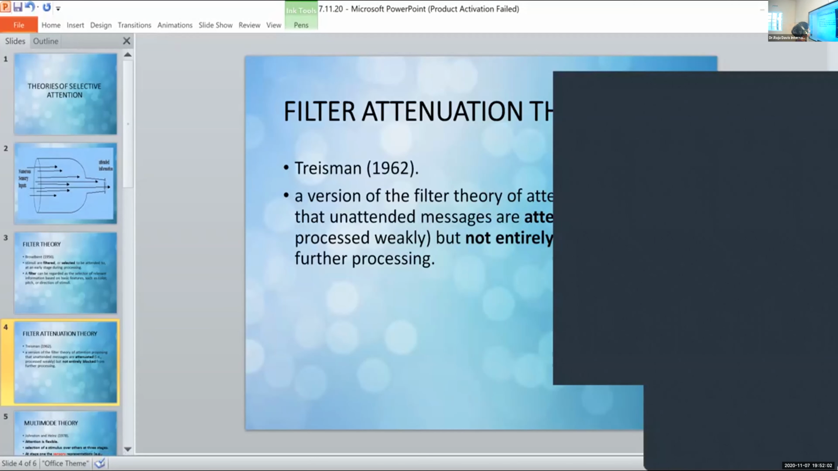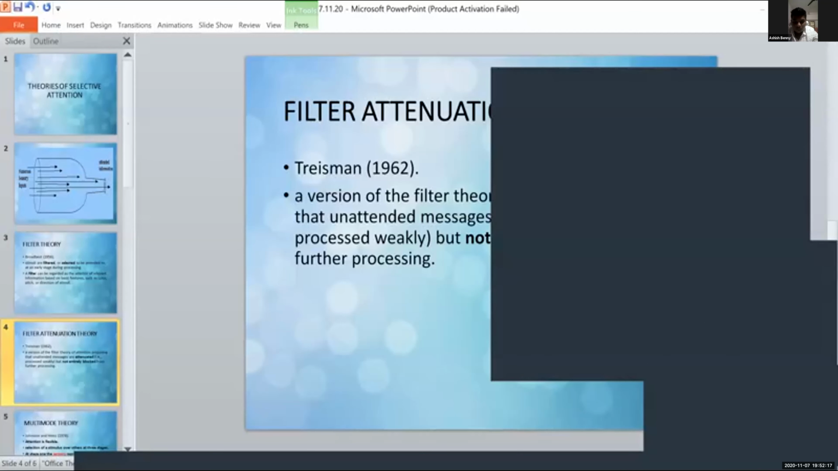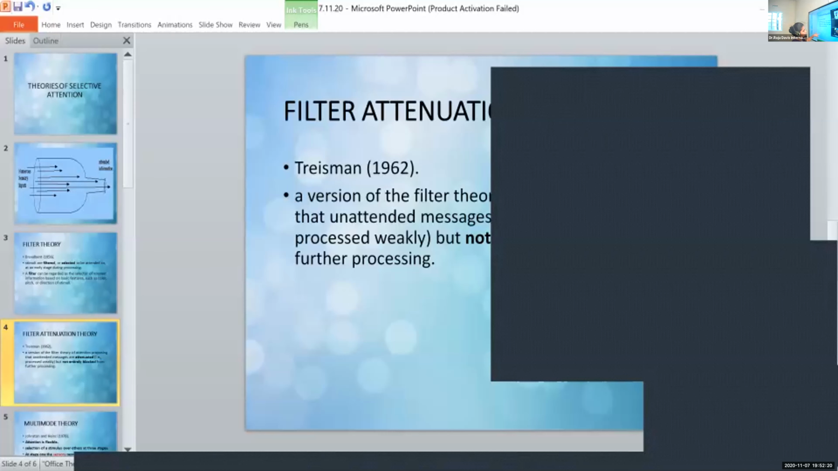The spelling given in your textbook is Triesman. I don't know why, because we have learned it as Treisman, and I think that is the correct spelling. So I have given the correct spelling here. So note that: Treisman. Full name is Annie Treisman, 1962.